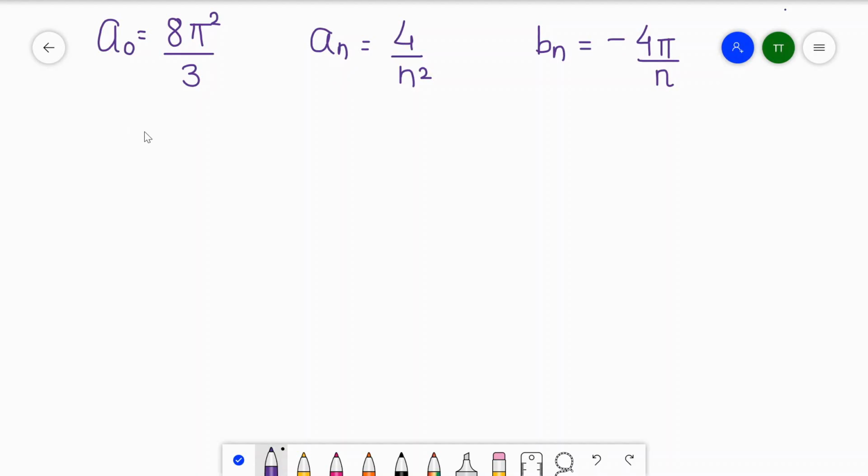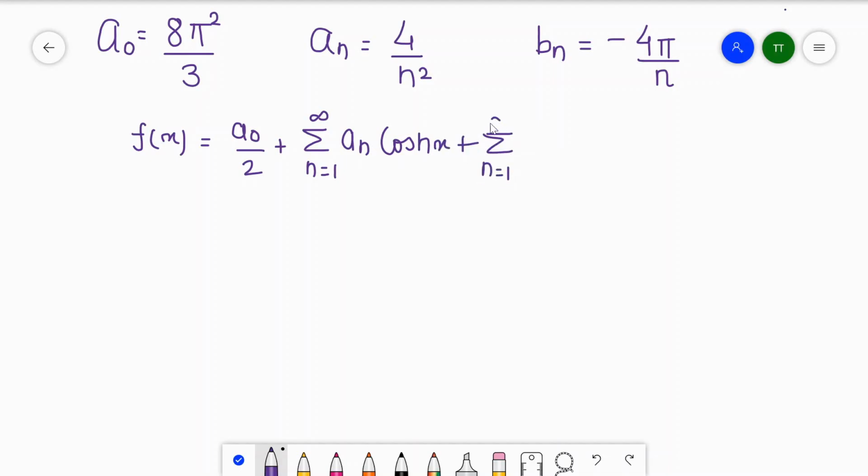First of all, we will put all these values in the series, that is f of x, which is equal to a0 by 2 plus summation n is equal to 1 to infinity an cos nx plus summation n is equal to 1 to infinity bn sin nx.